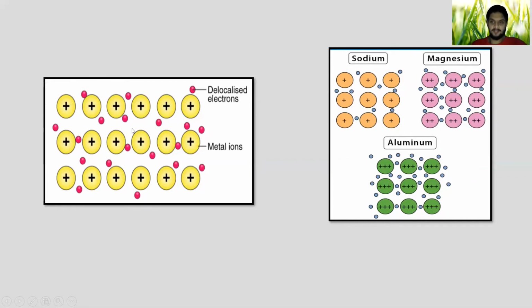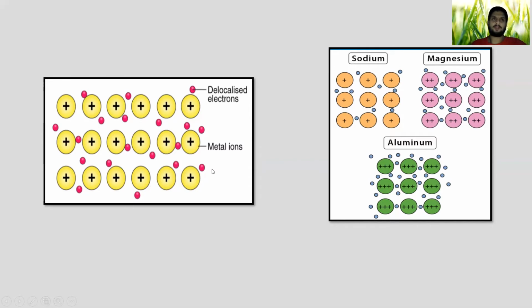So obviously there is a strong electrostatic force of attraction between them. If you want to break this, if you want to melt them, it takes a huge amount of energy to break them because there is a strong force of attraction between them. All right, so this is the basic idea.